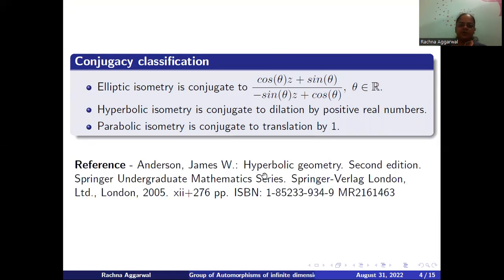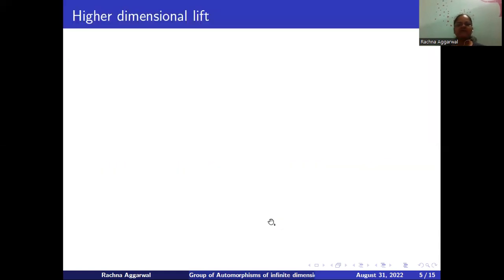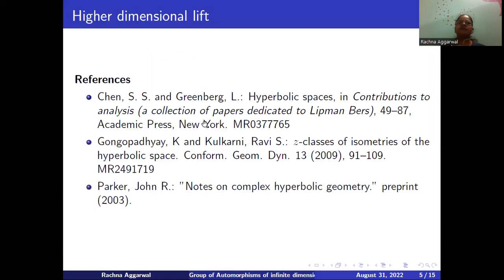One may refer to this book by Anderson to study hyperbolic geometry of the plane. Now, once we have the theory developed for the plane, over the years, mathematicians have successfully developed the analogous theory for higher dimensional spaces and have extensively studied it. Some of the references where the studies have been made on the conjugacy classes in the group of holomorphic automorphisms of the higher dimensional hyperbolic spaces are Chen Greenberg, Gangopadhyay Kulkarni, and John R. Parker.